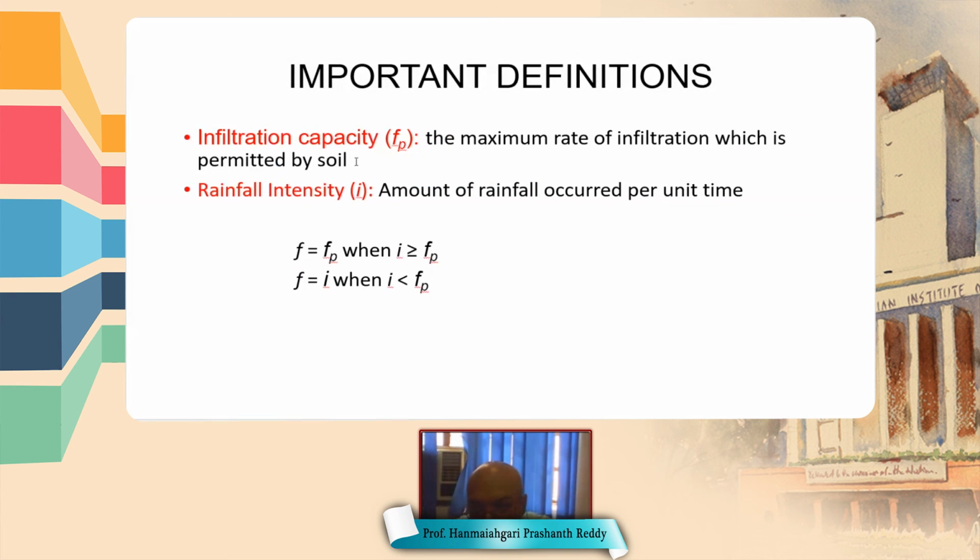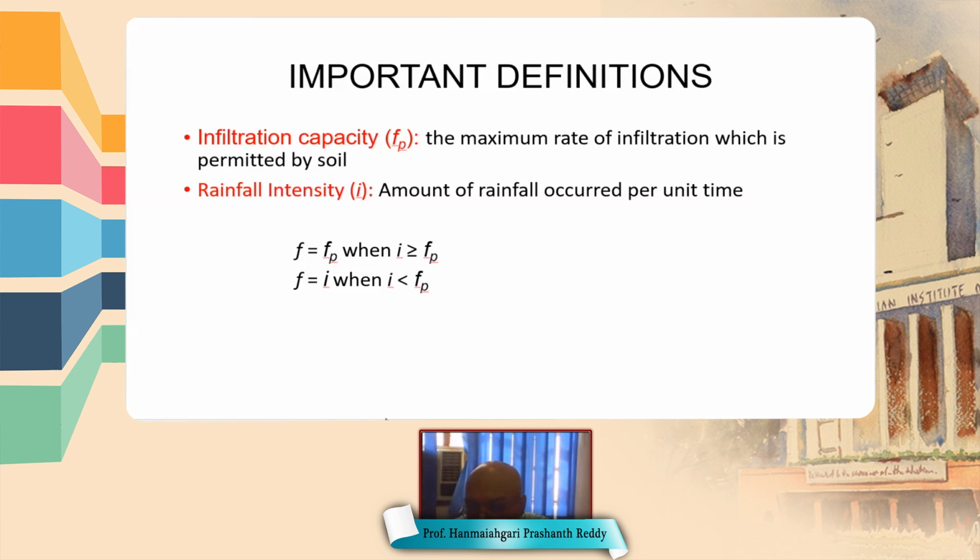Here are another two important terms. Infiltration capacity is the maximum rate of infiltration which is permitted by the soil. Suppose the soil is completely dry and water is poured on it. At that time it immediately takes a lot of water.